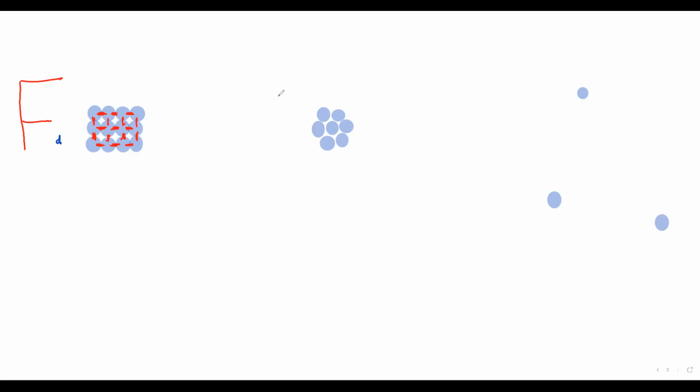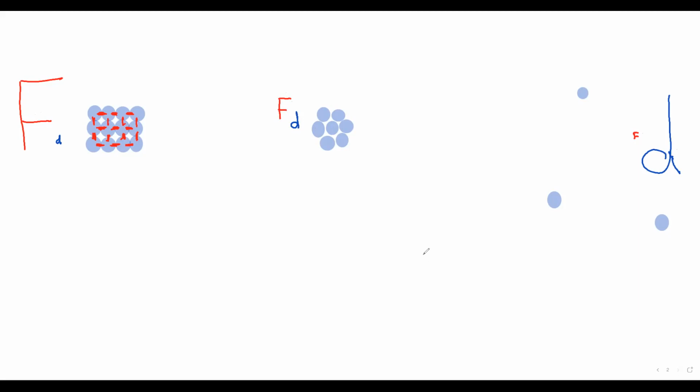In liquid, the force decreases and the distance starts to increase. What about the gas state? The force is negligible, and the distance is very large.